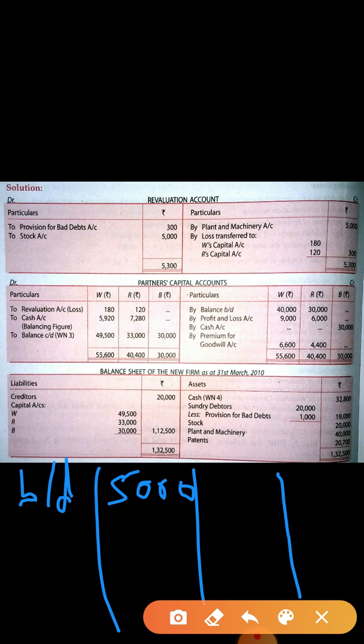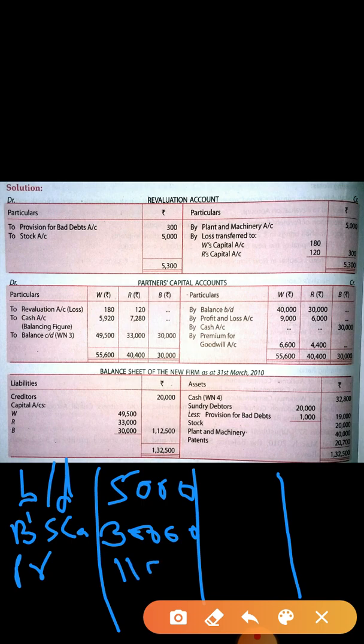Okay, next thing is the new partner brought his capital and premium for goodwill. So the new partner has brought capital. Who is the new partner? B. So here you have to write down B's capital, and the amount of B's capital write down here. Next thing is premium for goodwill. So the premium amount also you have to write down here.